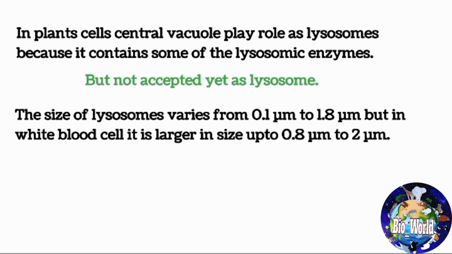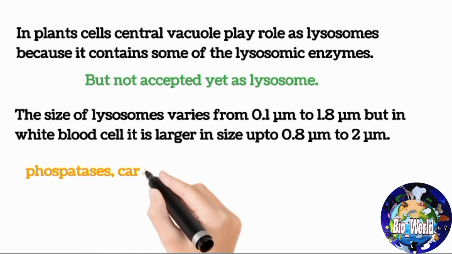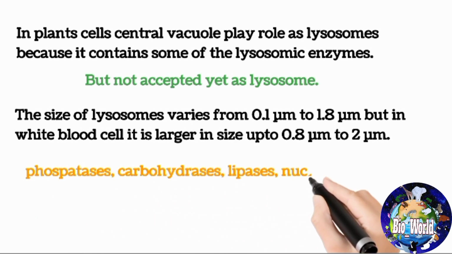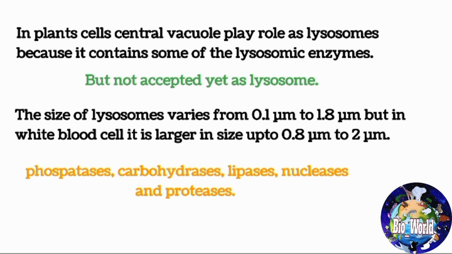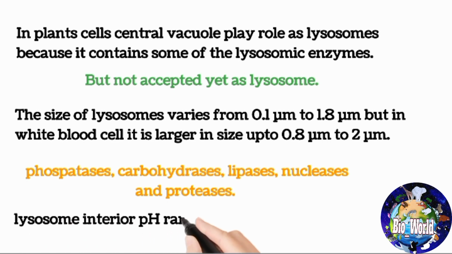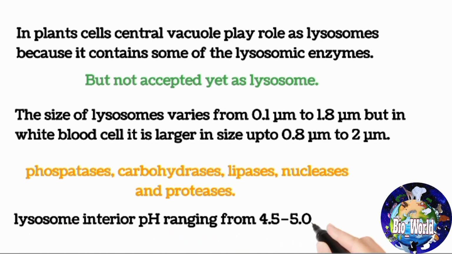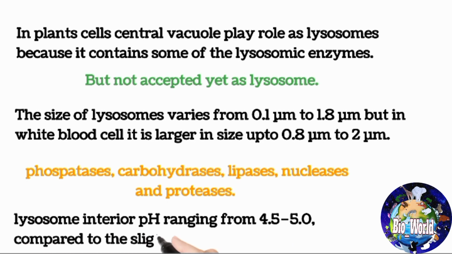Lysosomes contain many enzymes like phosphatases, carbohydrases, lipases, nucleases and proteases. These enzymes require an acidic environment for optimal activity. Lysosome interior pH ranges from 4.5 to 5.0, compared to the slightly basic cytoplasm pH of 7.2.